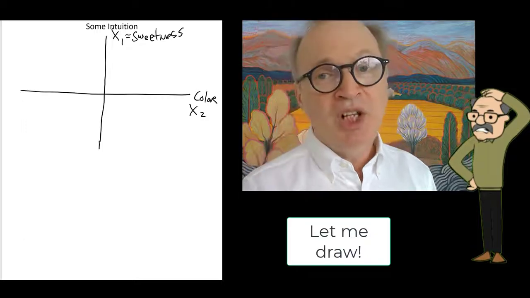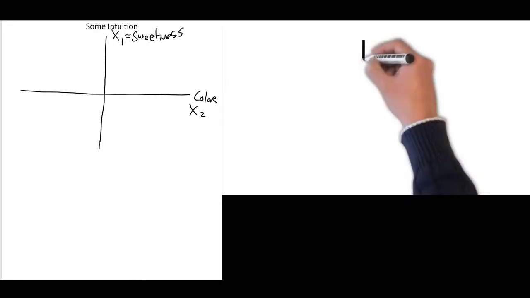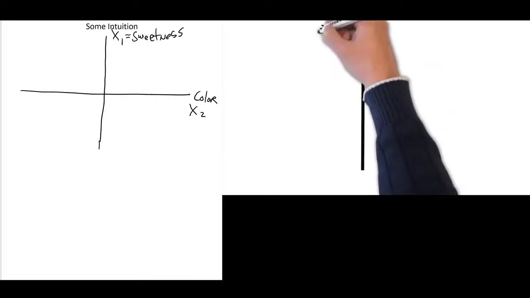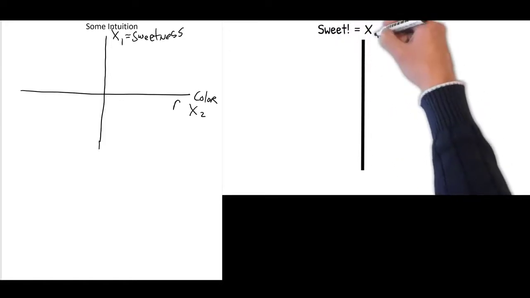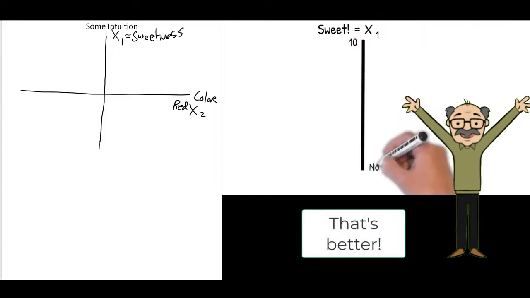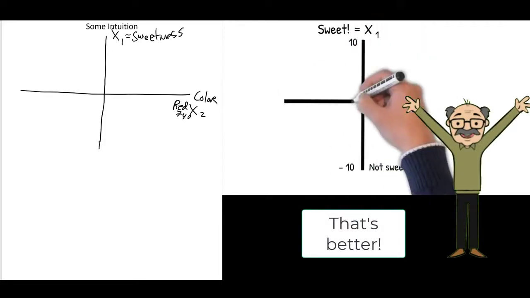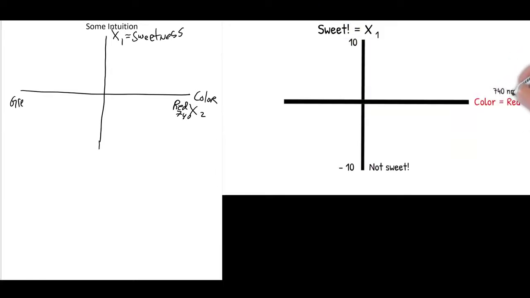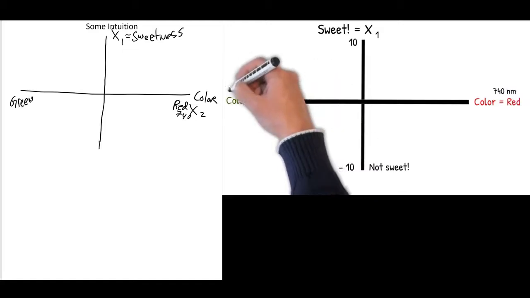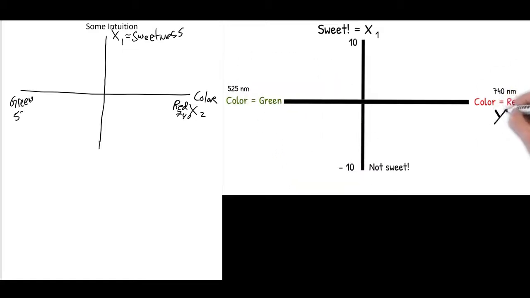Now, on color, we could use the spectrum of colors. These are typically measured in nanometers. So we'll put red over here on the far right-hand side. That represents roughly 740 nanometers. On the left-hand side, we've got green, and that represents in light about 525 nanometers.